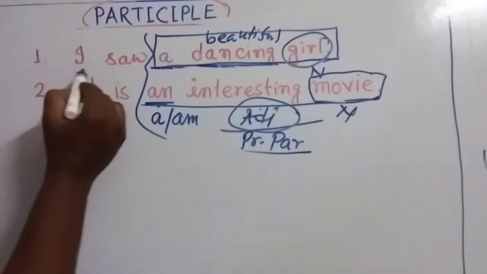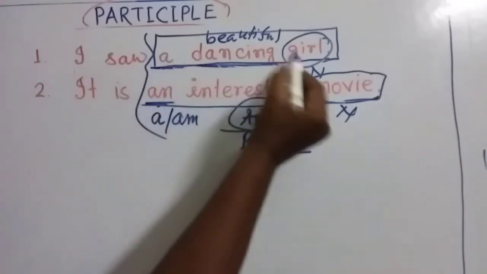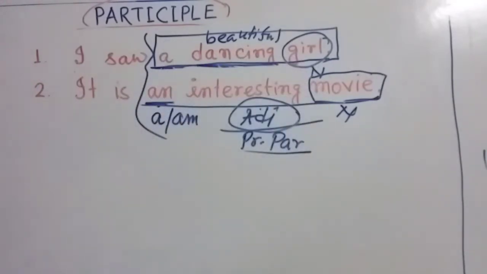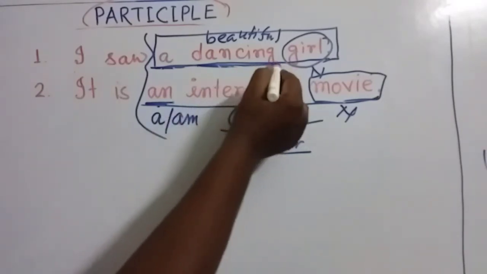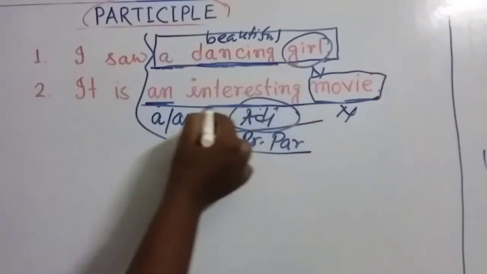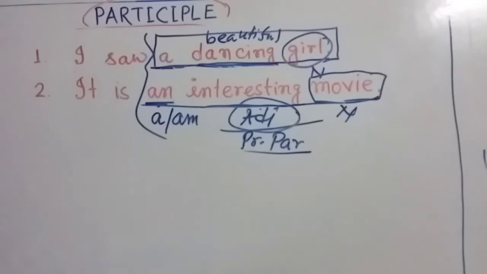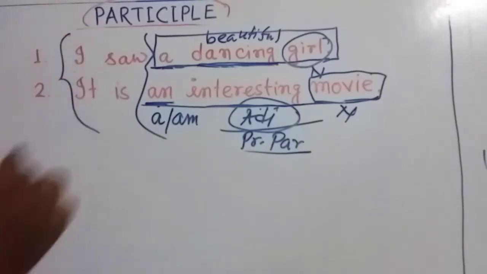This sentence is also a correct sentence. I saw a beautiful girl. Perfect sentence. But most of the time we use present participle in this place. My dear friends, this is the first usage.